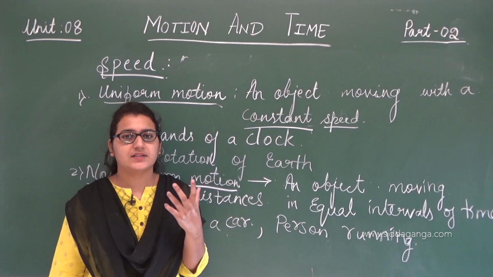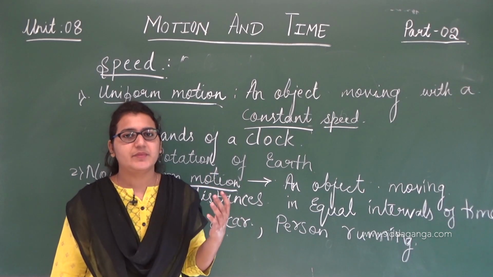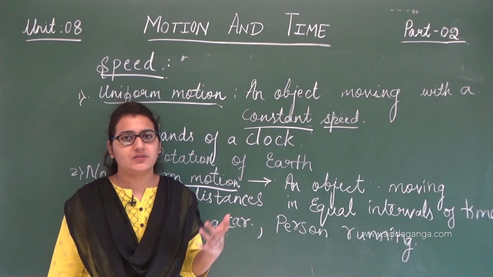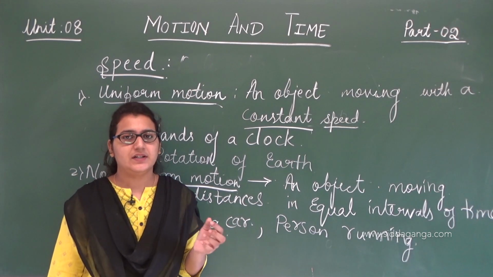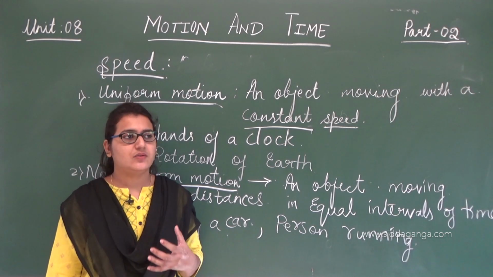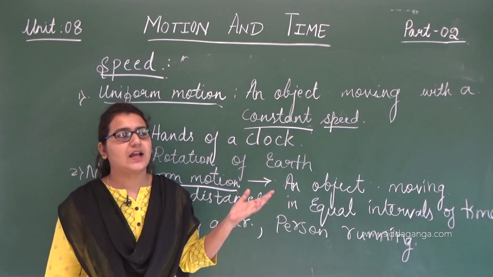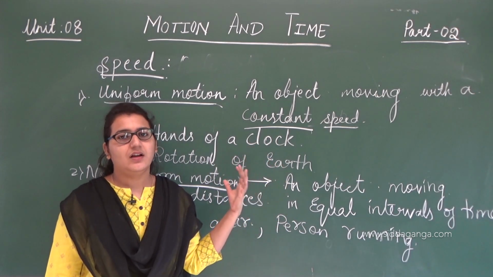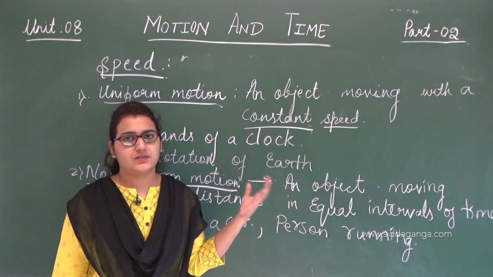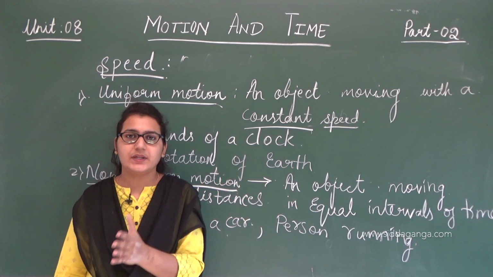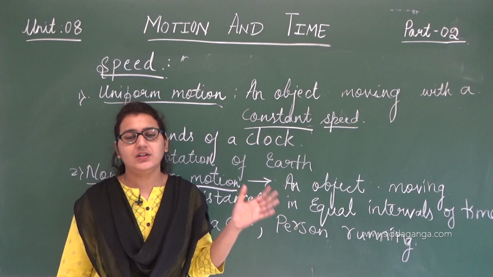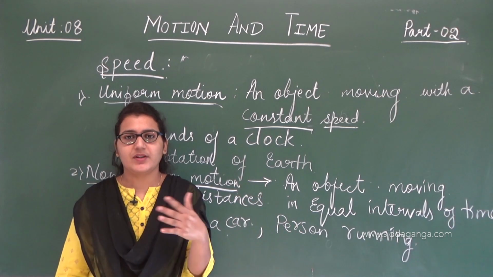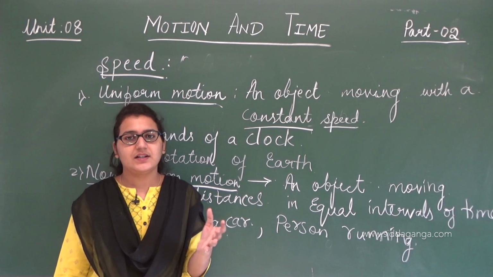And yes, speed is a scalar quantity. That means it only needs magnitude and not direction. You will study more about these quantities in your higher classes. Just know that speed is a scalar quantity. While studying speed, we have determined two types of motion, uniform motion and non-uniform motion. Movement with constant speed is uniform motion, and movement with non-constant speed is non-uniform motion. I am just explaining in simple terms.